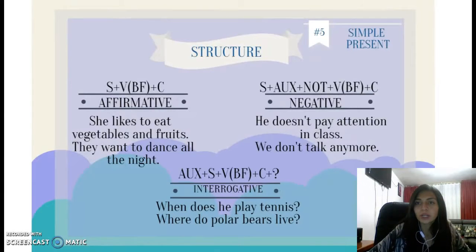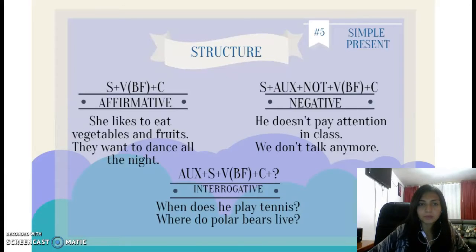Okay, and finally we have the simple present. I know that we use the simple present to talk about something that is generally true or to talk about routines, but we can use it to talk about the future. The structure, as you know, in the affirmative way is the subject plus the verb in basic form plus the complement.